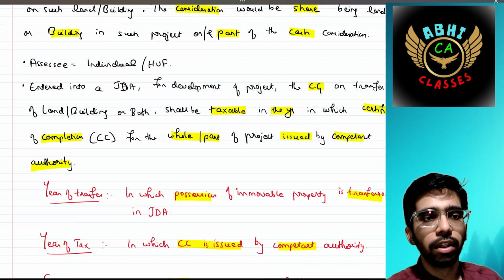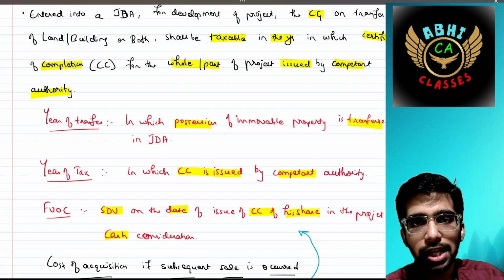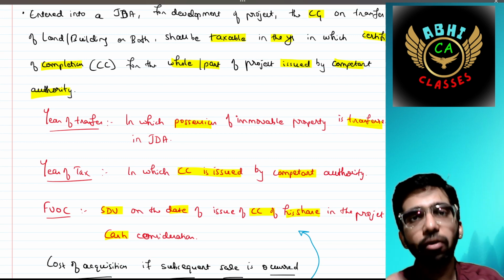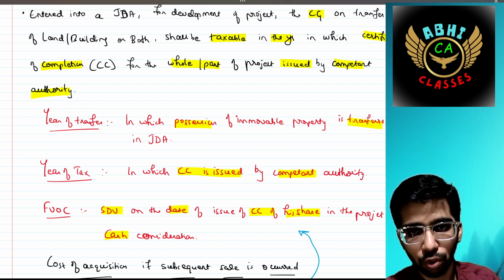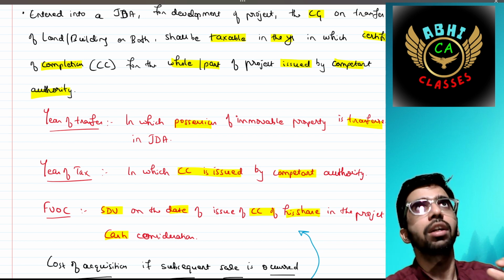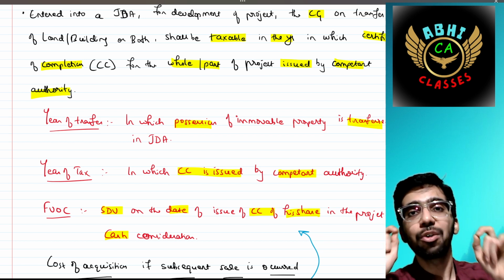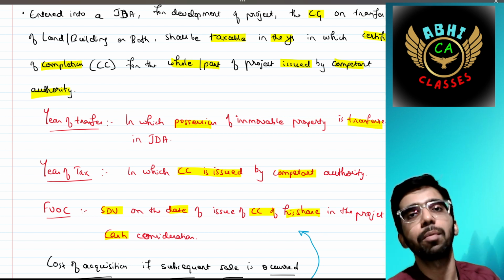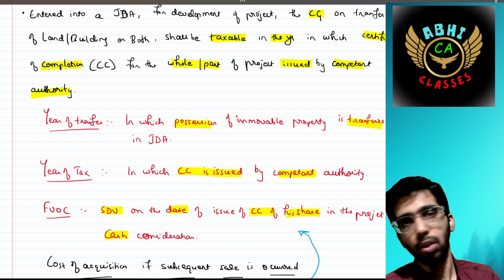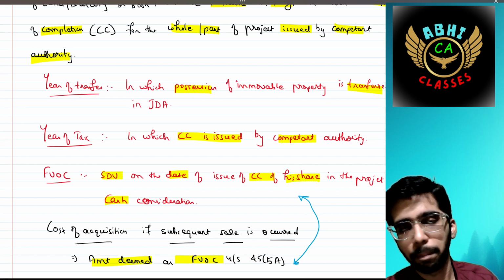Then what do you mean by year of transfer? The year in which the possession of immovable property is transferred in the JDA by the owner to the builder. The year of tax means the year in which the CC is issued by the competent authority. The ownership has been transferred, but the year of tax is the year in which the CC is issued. In that year you need to pay tax on the capital gain. But on which amount are you going to pay the tax?